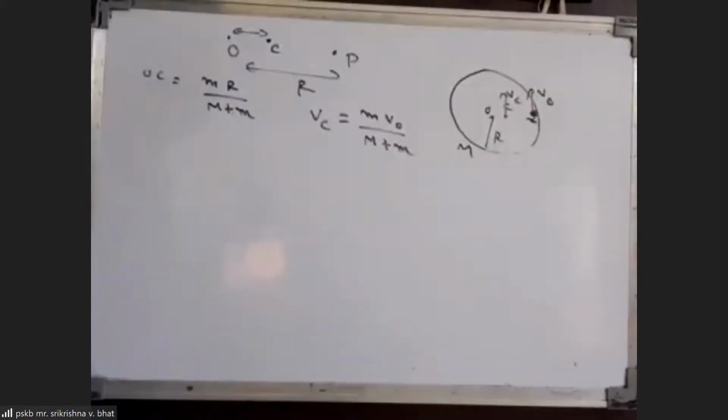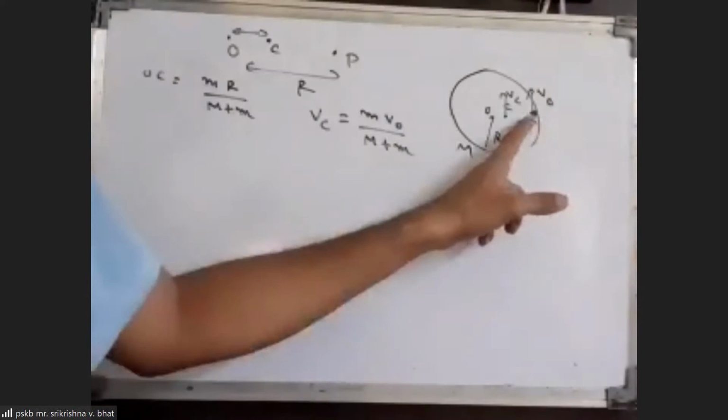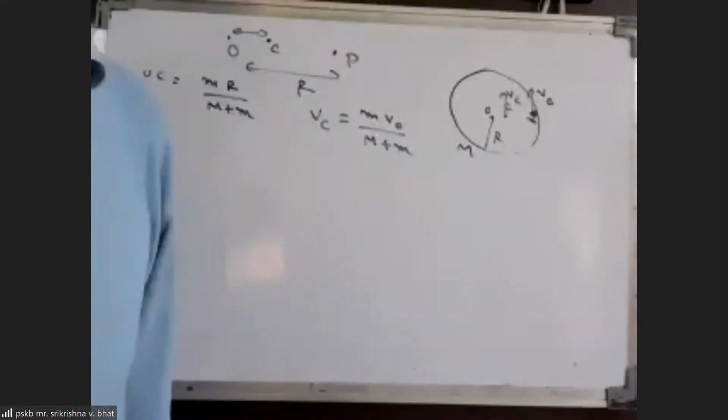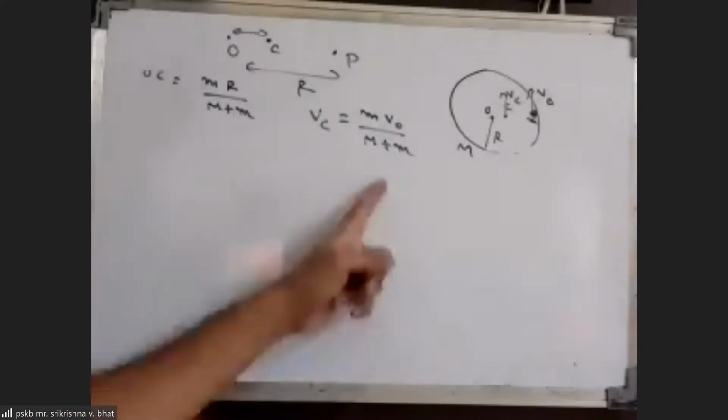It would move with a constant velocity. The particle's velocity may change, the ring's velocity also may change, but the center of mass velocity should remain constant because there are no external forces.